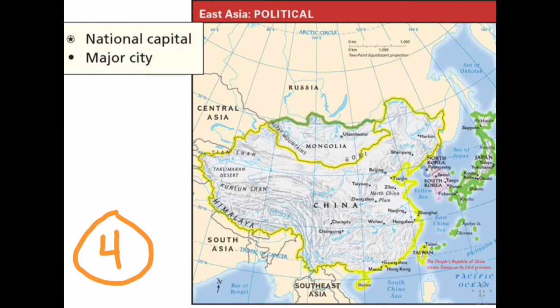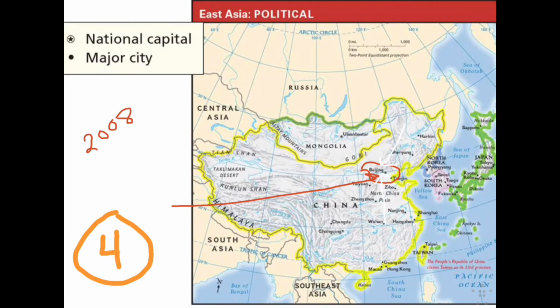B says, define cultural convergence, and then how is it correlated with the Olympics? Cultural convergence is talking about when cultures come together and they start to blend, or when you start to take on ideas from another culture. And a great example of cultural convergence in this region is with the 2008 Beijing Olympics. With the 2008 Beijing Olympics, you had the blending of ancient Greek culture with the Olympics itself being mixed with Chinese culture in itself.